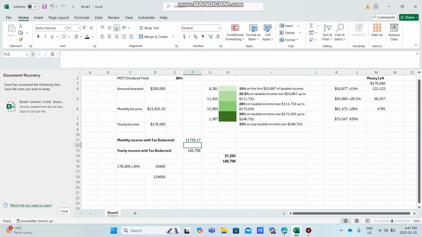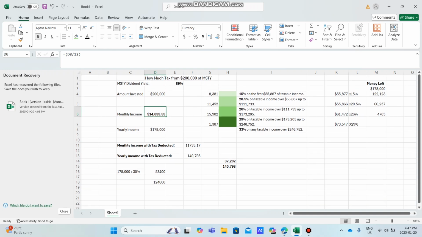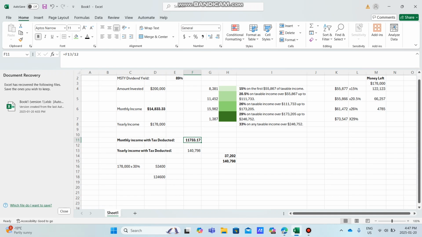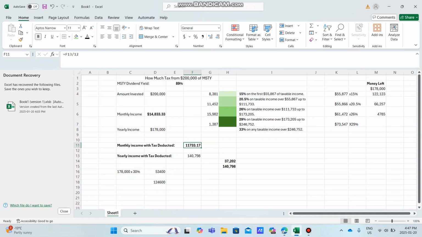So as you can see, on a $200,000 investment, at first it looks like you're going to be receiving about $15,000, but going through the tax brackets, checking our progressive measures, you see now that we're only going to be receiving $11,733. So taxes, they eat into your returns, of course.